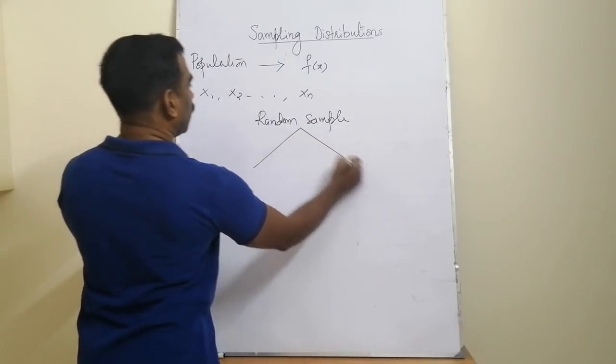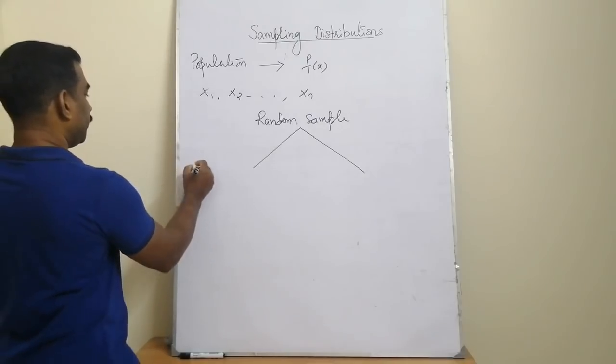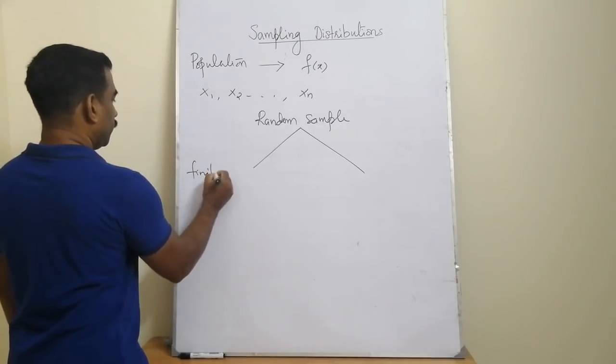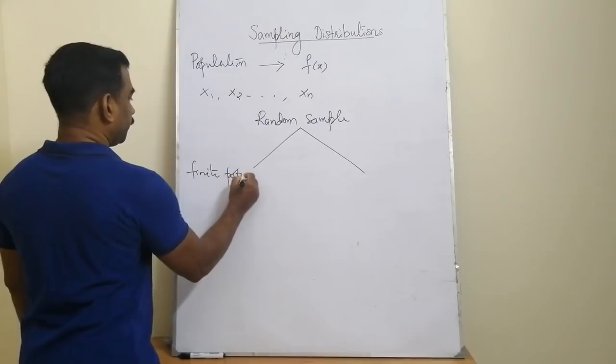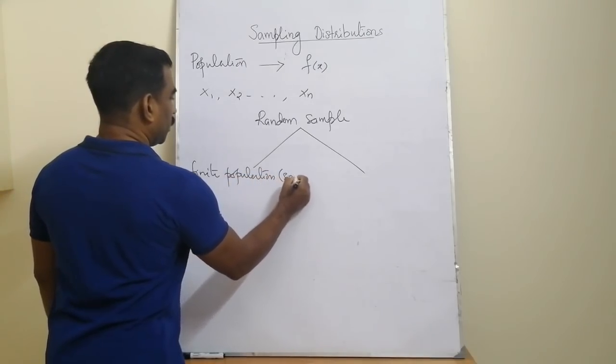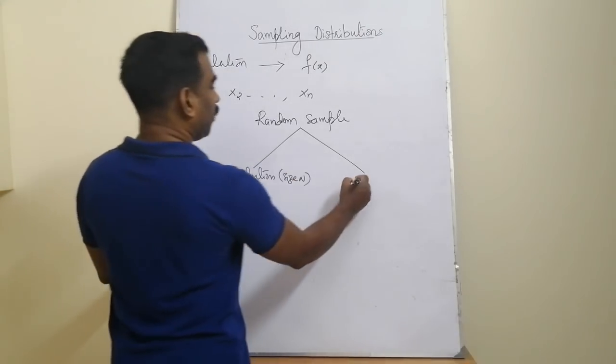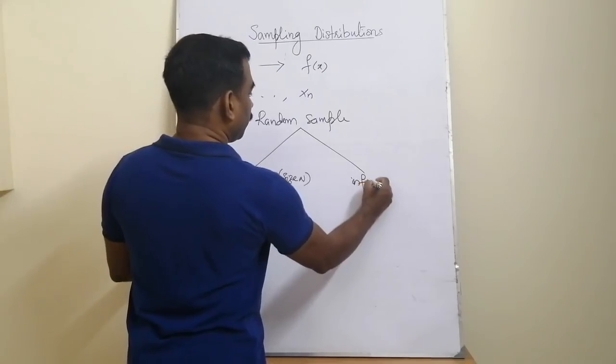We can classify these random samples as random samples taken from a finite population of size, say, capital N, or the random samples may be taken from an infinite population.